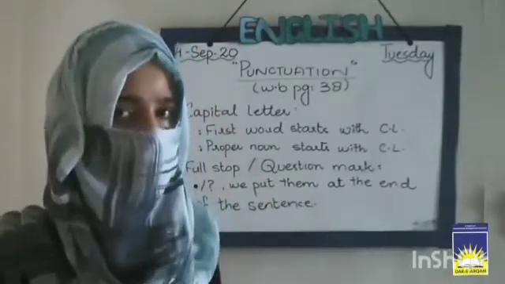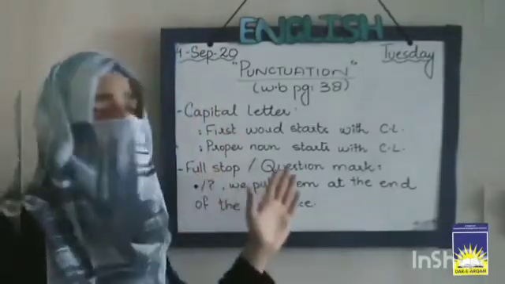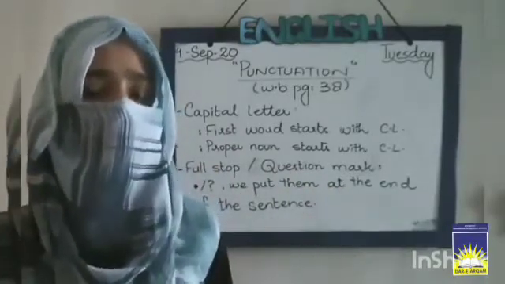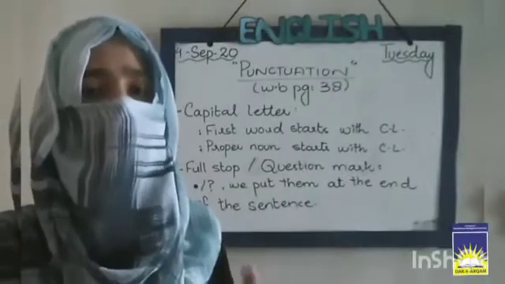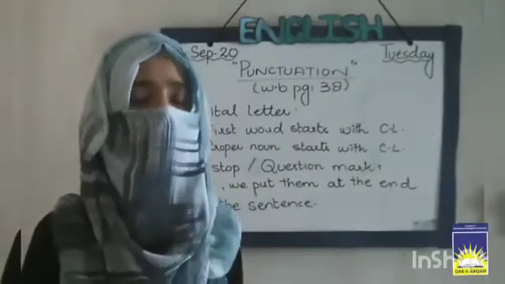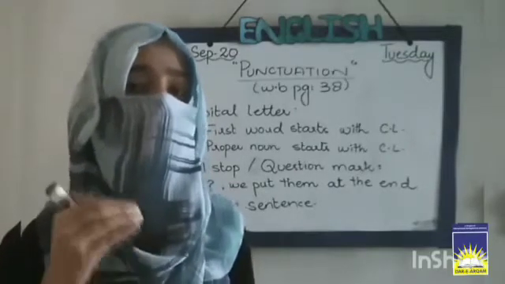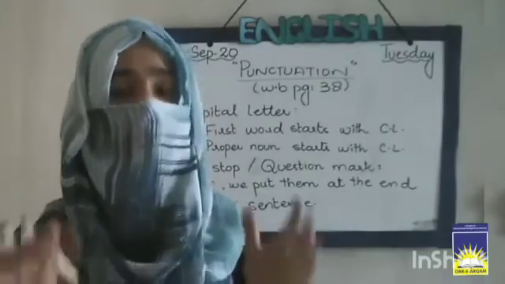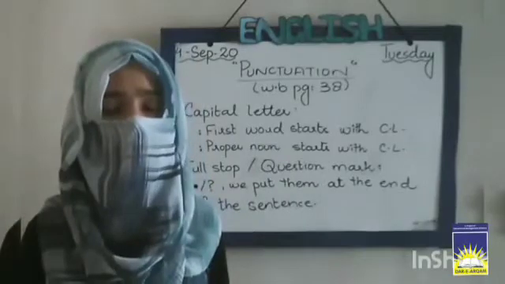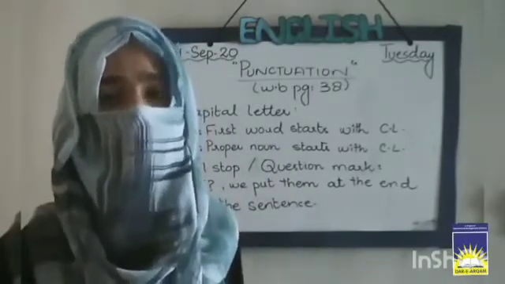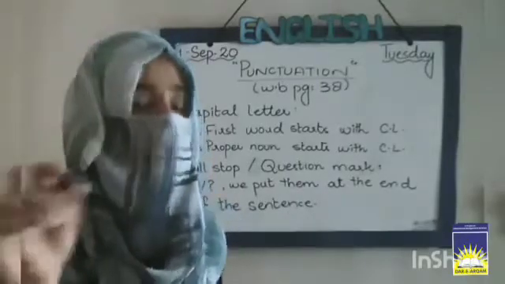Full stop or question mark. A full stop or a question mark is always put at the end of the sentence. It means when your sentence is completed, if it is a simple sentence or a negative sentence, you will use a full stop at the end. And if it is a question sentence, it means you are asking something in that sentence, so that sentence will end with a question mark.